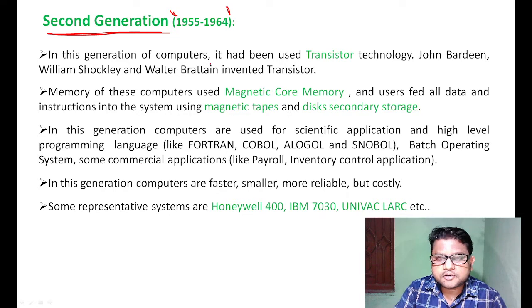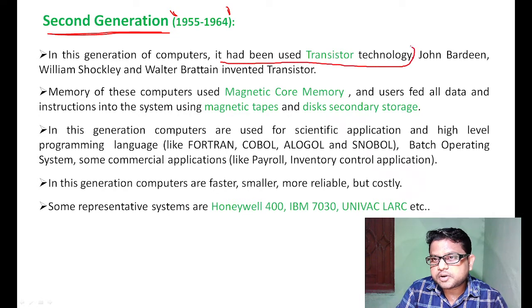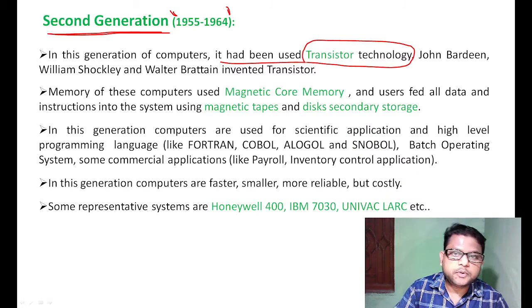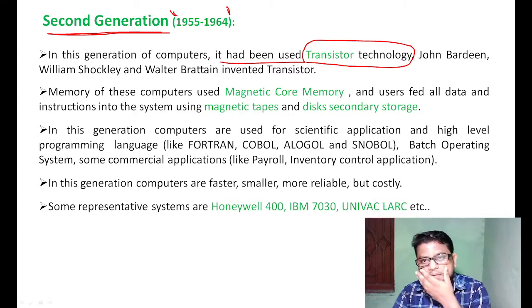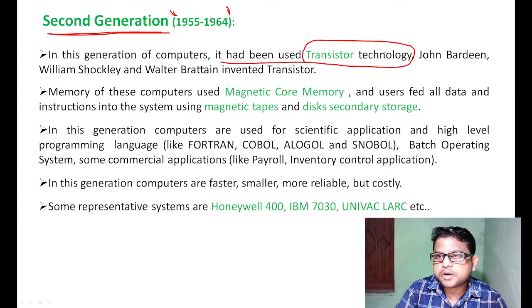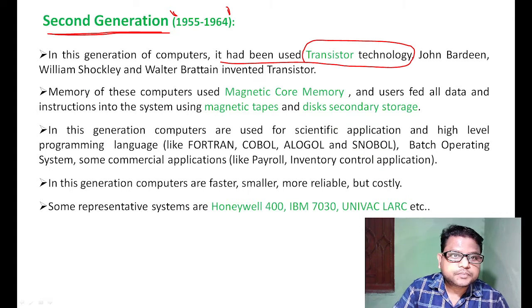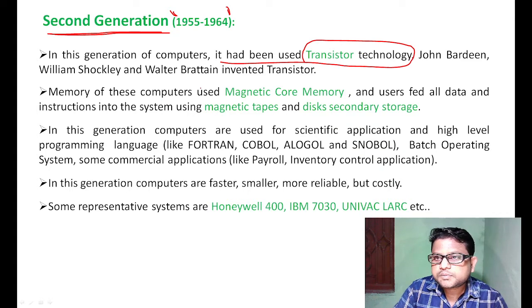In this generation, transistor technology was used for processing, and it replaced the vacuum tube. John Bardeen and William Shockley invented the transistor technology.